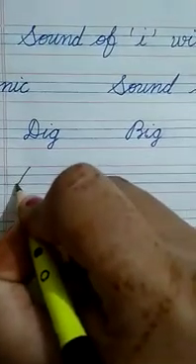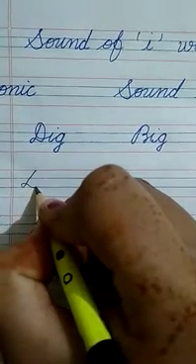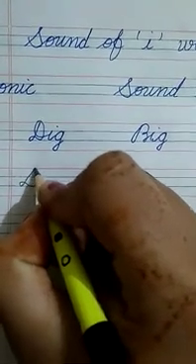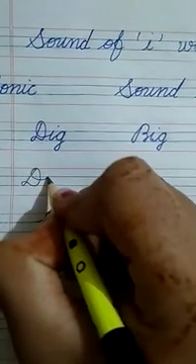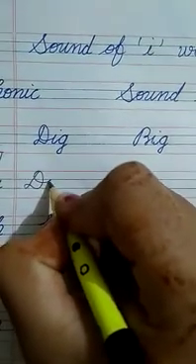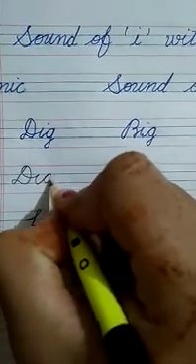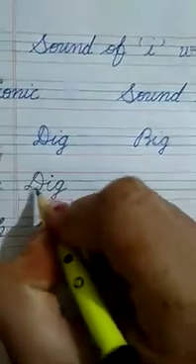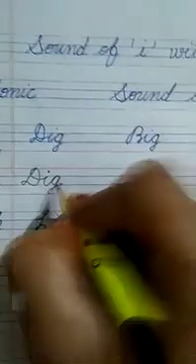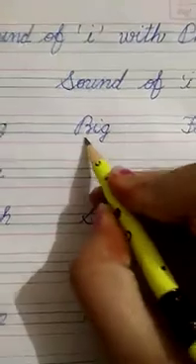Start from first line. Make a slanting line. Fold like this. Touch the third line. Now turn. In, out. Make I like this. I. G, small g. Speak and write. Dot. D-I-G, dig.